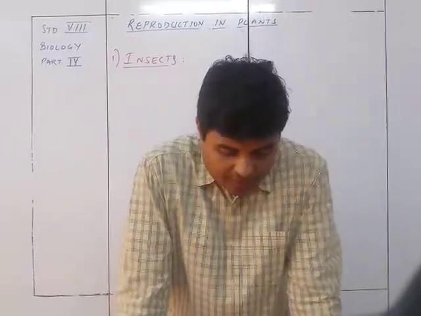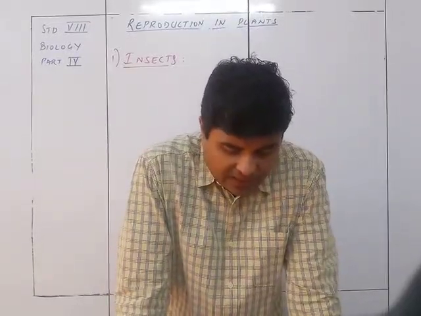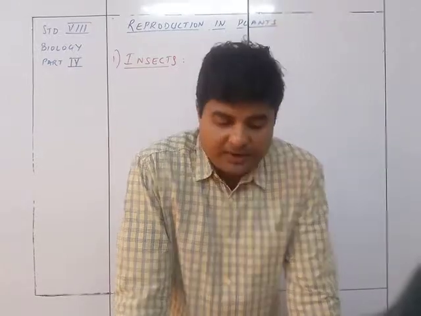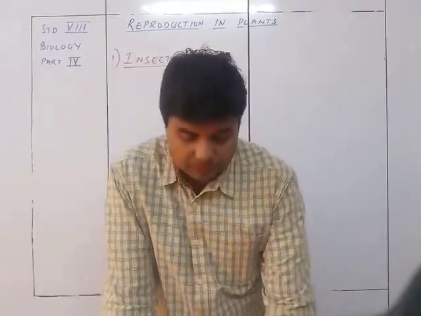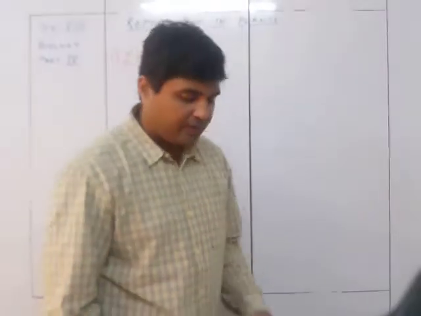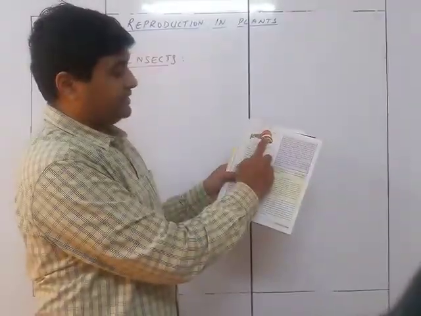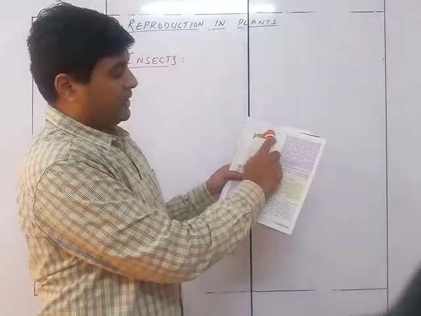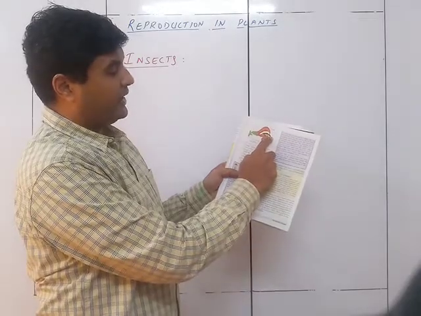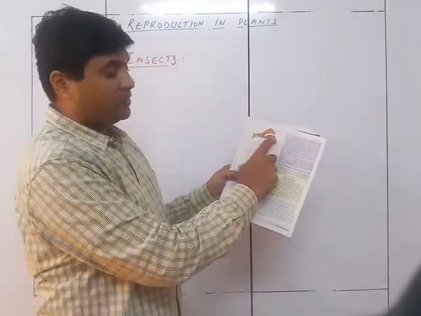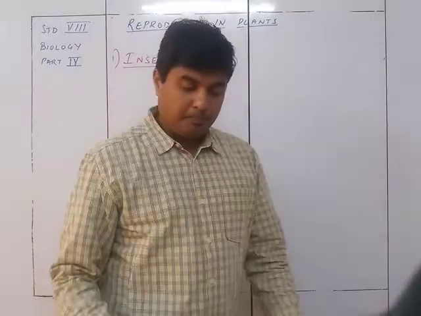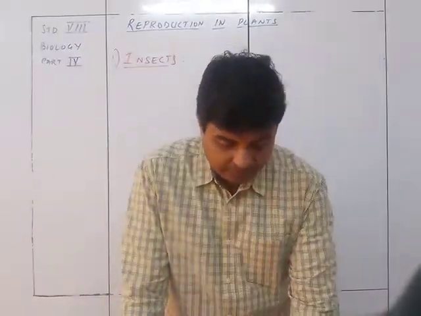Rose, marigold, dahlia, salvia are some of the insect pollinated flowers. That is what is given in the figure over here: the flower is there and the insect is going inside. The stigma here is going to collect the pollen grain which will stick to the body of the bee or that insect.